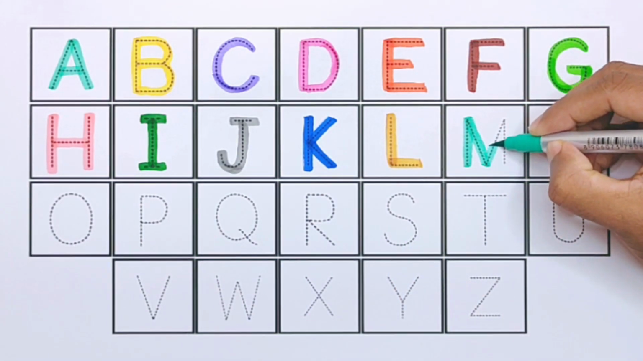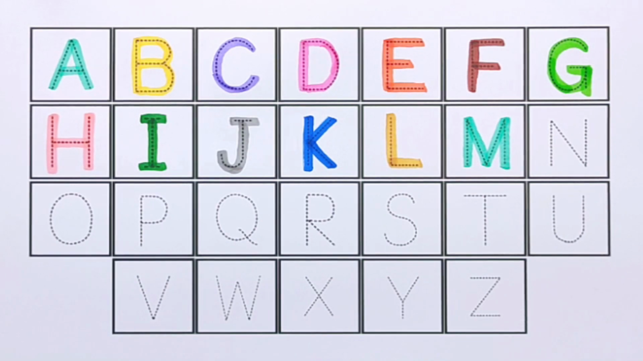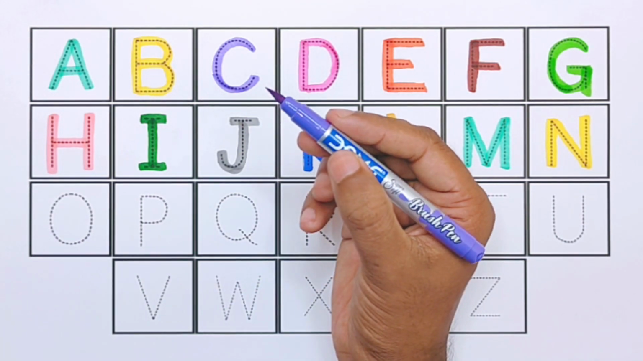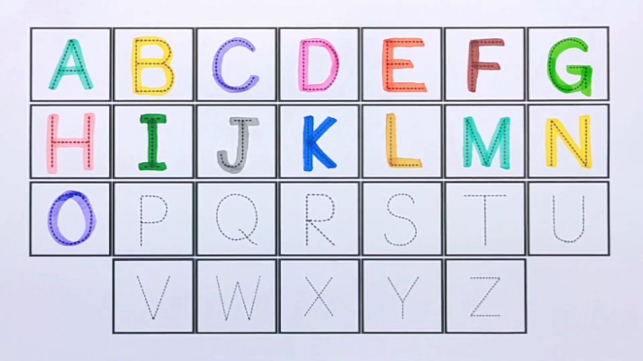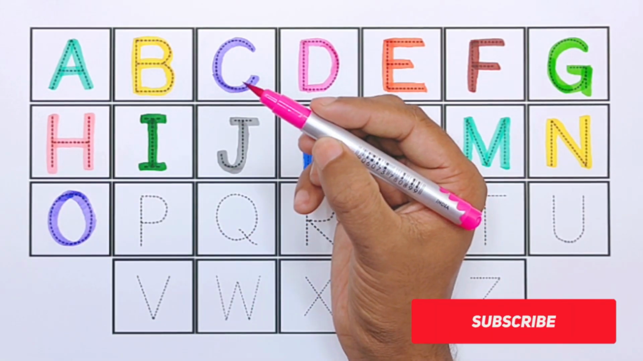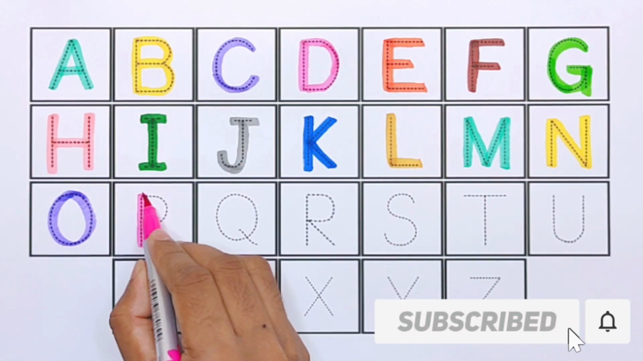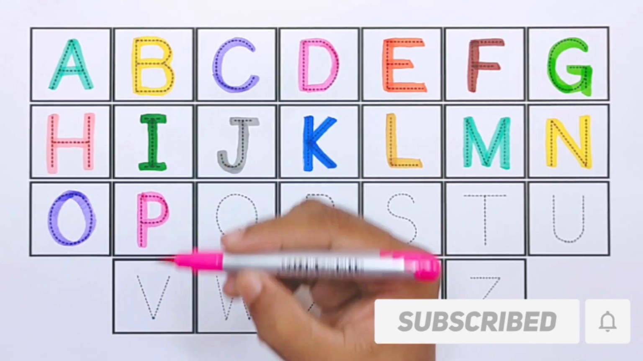M for melon. Yellow color. N for napkin. Purple color. O for owl. Pink color. P for pizza.